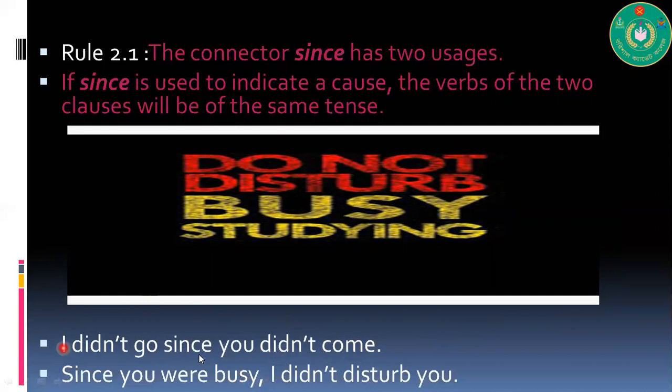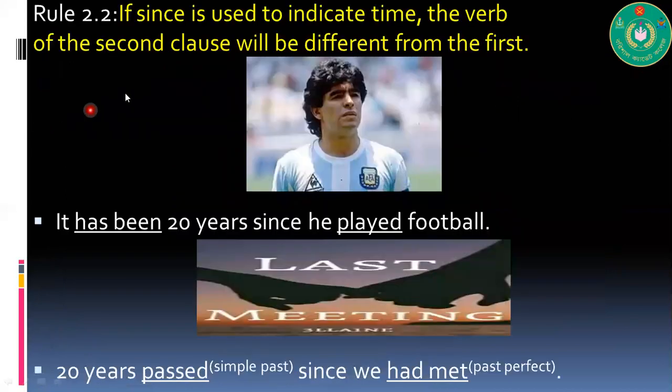The same verb pattern is used when since expresses reason. But if since is used to indicate time, the verb in the second clause will be different from the first. If since expresses time, then the verb of the second clause will be different from the first one.